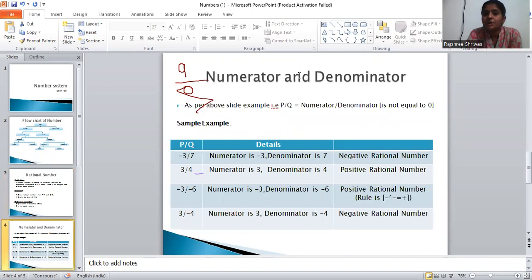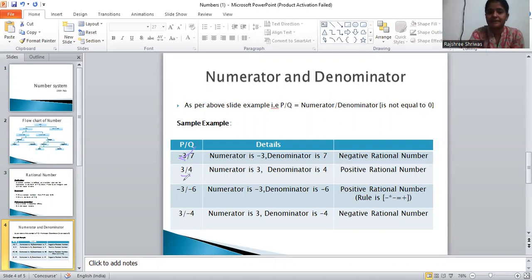Now come to the numerator and denominator. Already I have shown you what is numerator and what is denominator. Right? The number above the line is the numerator and the number below the line is the denominator. Now, let's see the example. -3 by 7. So, -3 is the numerator and 7 is the denominator. Because of the minus sign, it becomes a negative rational number. Now, come to the next. 3 by 4. Here, 3 is the numerator and 4 is the denominator. And there is no negative sign here. That's why it is known as a positive rational number.